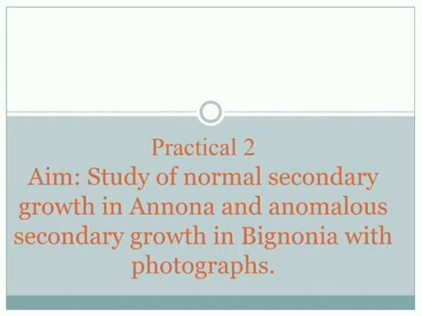And anomalous secondary growth, what is meant by anomalous? Anomalous means abnormal. It is secondary growth, but the secondary growth is abnormal, so it is known as anomalous secondary growth. The majority of plants possess secondary growth of normal type, but some of them have unusual structures, termed anomalies.